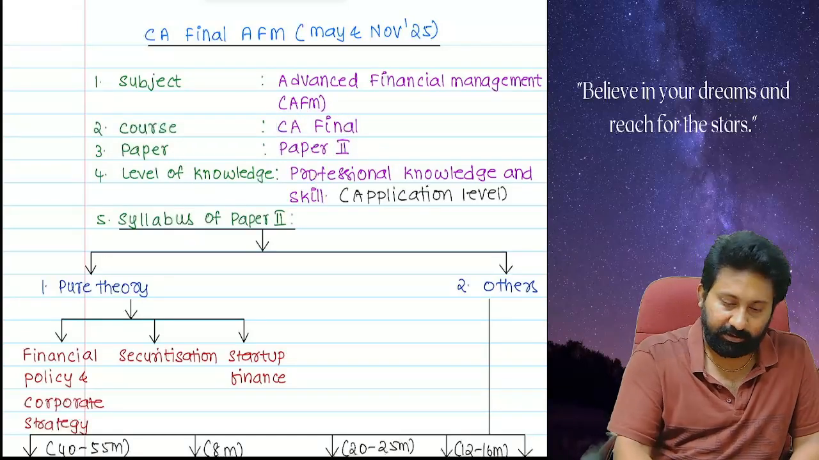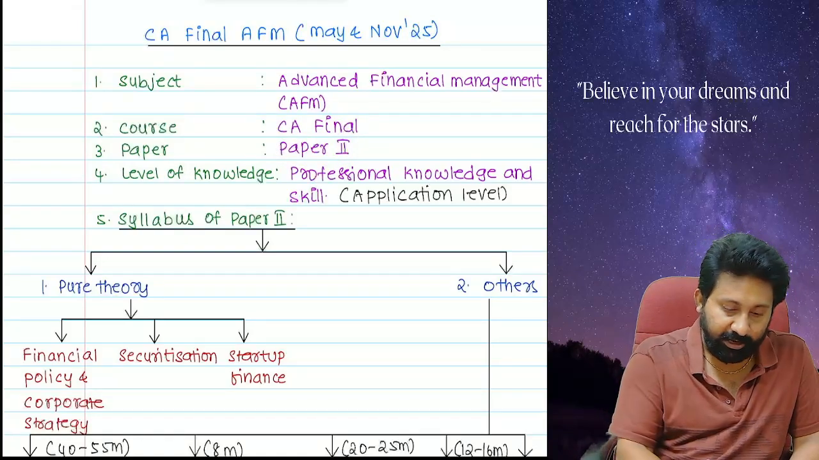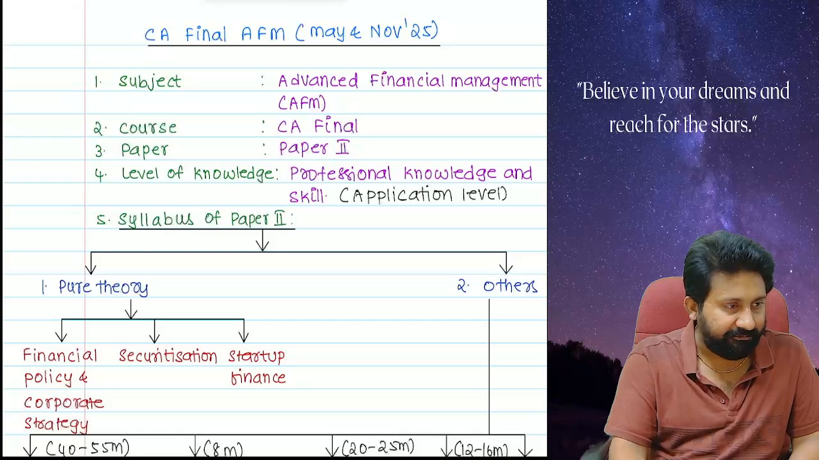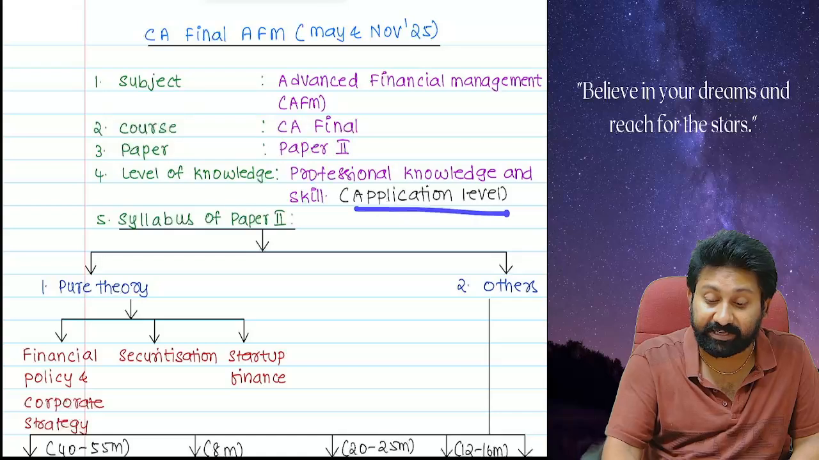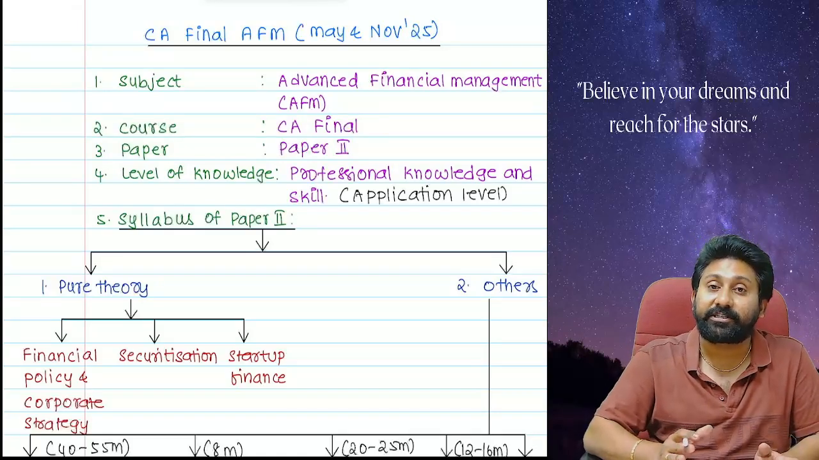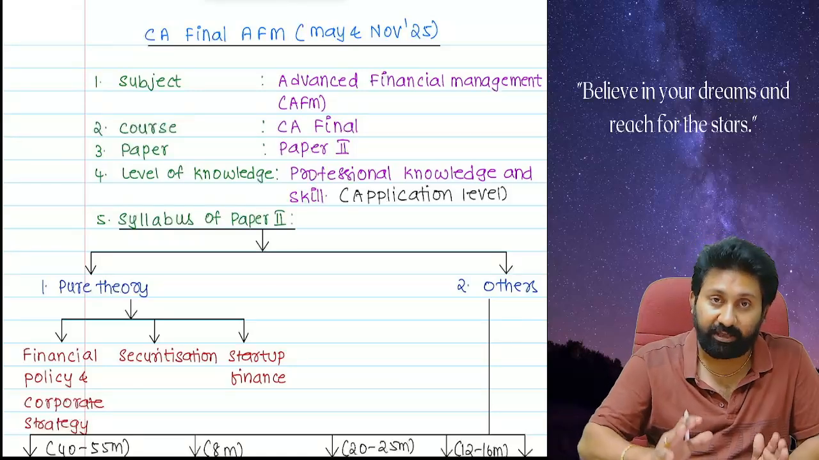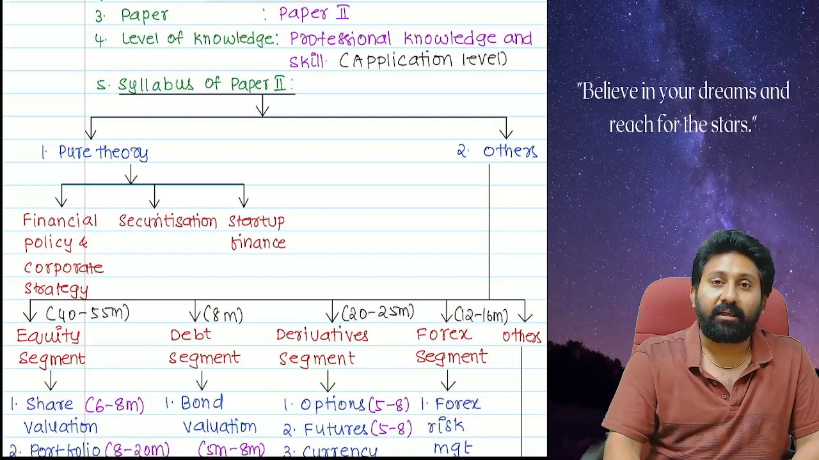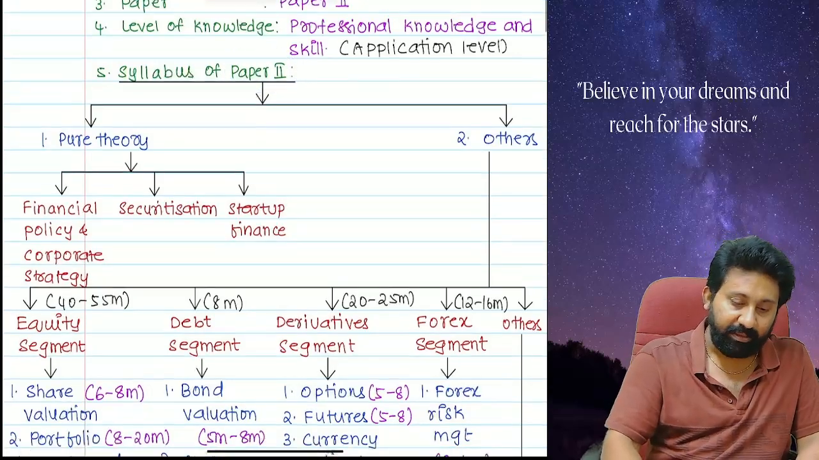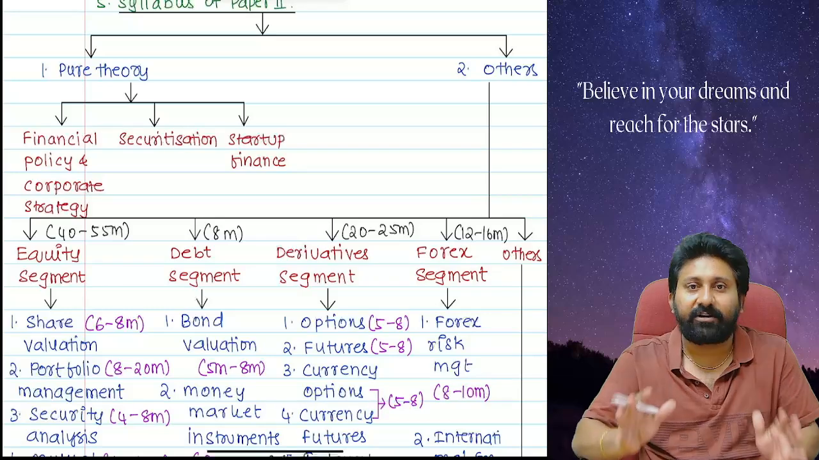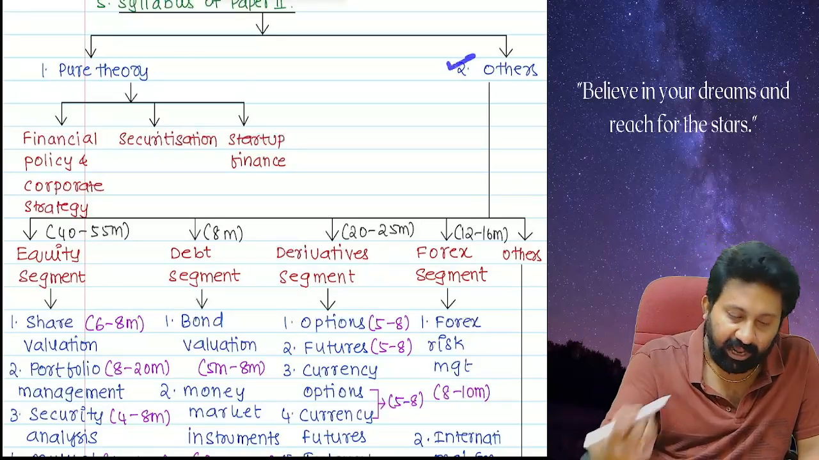And the paper number 2, as per the ICAI norms, the level of knowledge required for the CA final AFM will be professional knowledge and application level skill. In real situations where you have to apply a concept, how good you are in applying it is what they want. Next, the syllabus of paper number 2 is broadly divided into two parts. Number one, pure theory chapters, and others.